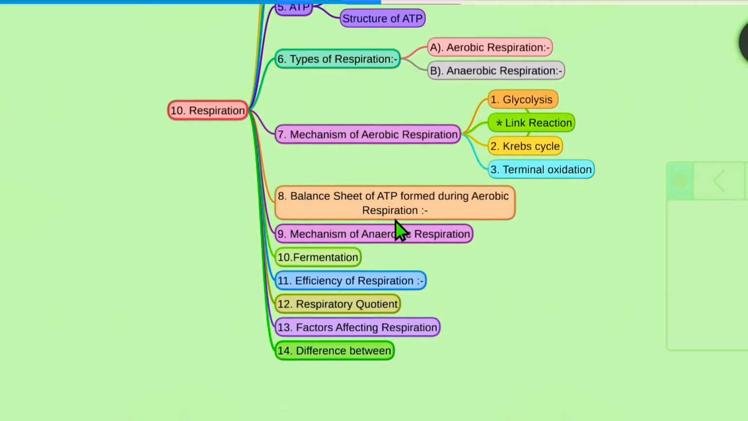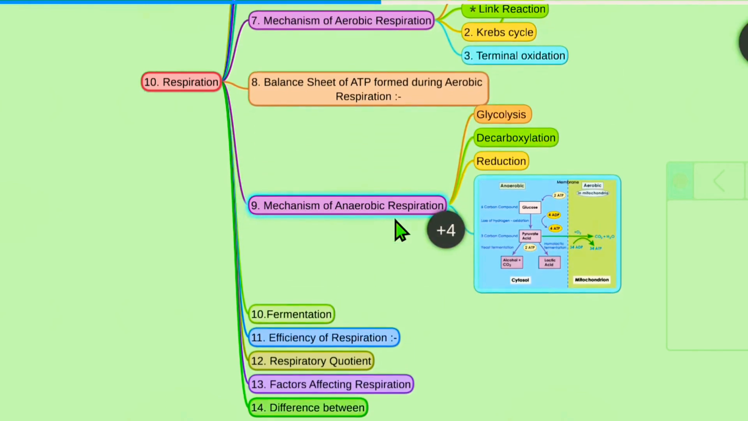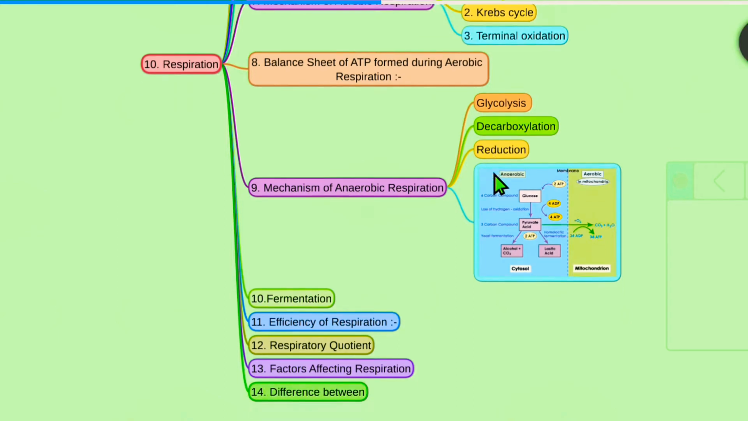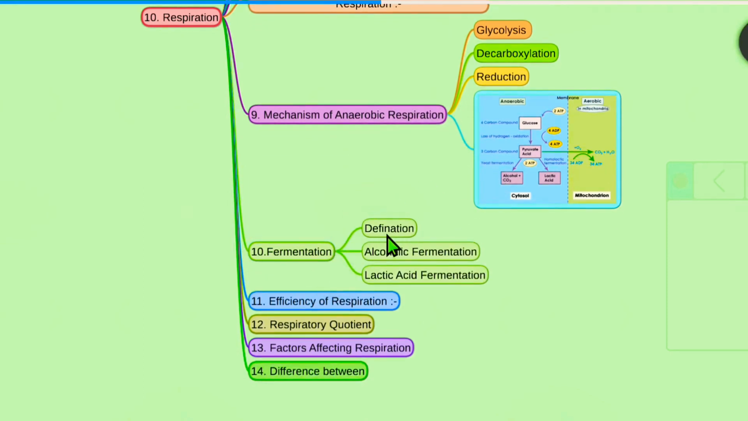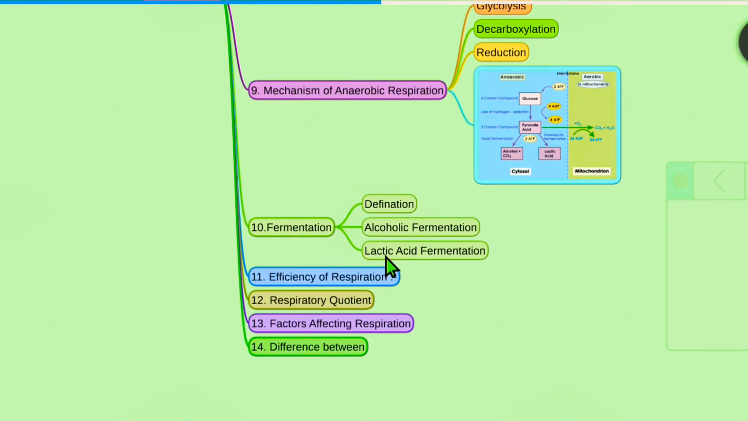And in the ninth point we'll see the mechanism of the anaerobic respiration. In anaerobic respiration we'll see first glycolysis, then decarboxylation and reduction. There are three steps. And the next is fermentation. In fermentation we'll see first the definition and the two types of fermentation. The first one is alcoholic fermentation and the second one is lactic acid fermentation. And next we'll see the efficiency of the respiration. What is the efficiency of the respiration during aerobic, anaerobic and fermentation?